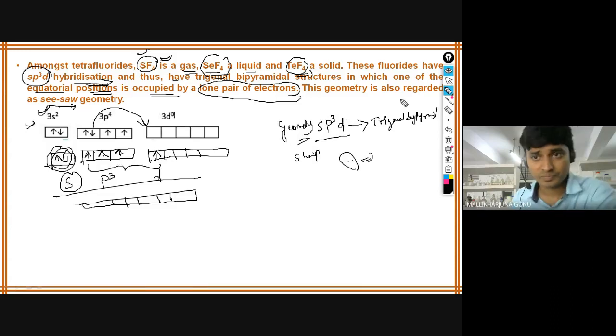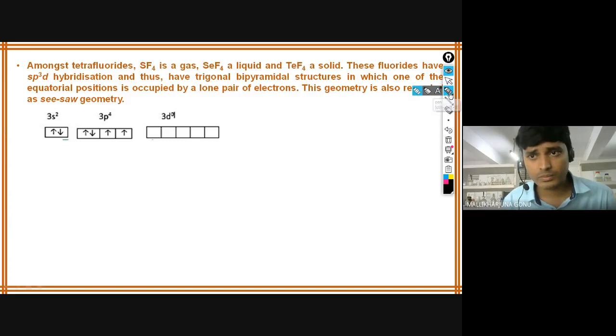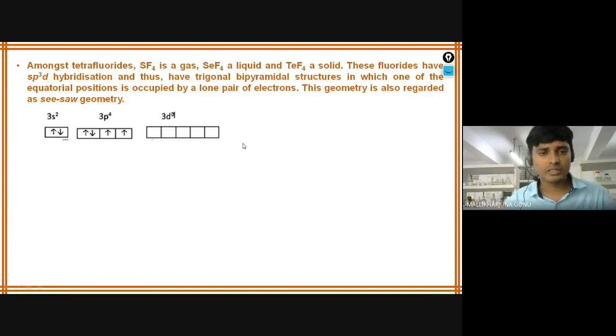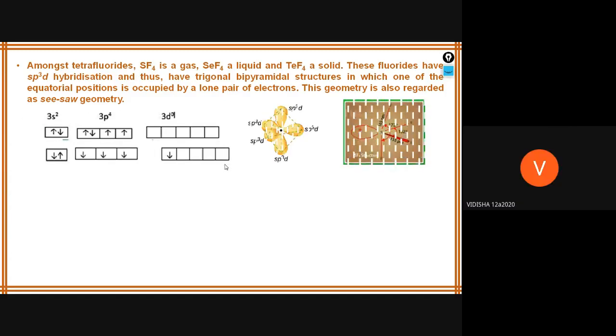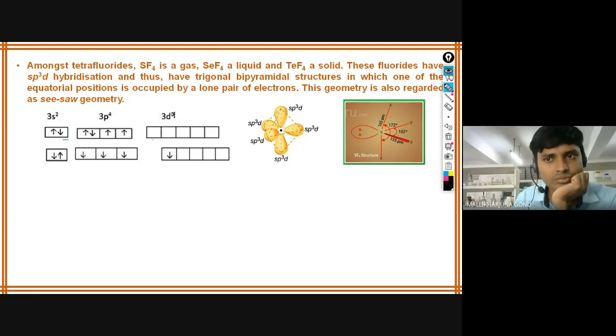Seesaw means, do you know what seesaw means, Vidisha? Yes, Vidisha, what does seesaw mean? Aishwarya, what does seesaw mean? Seesaw is a game that children play.